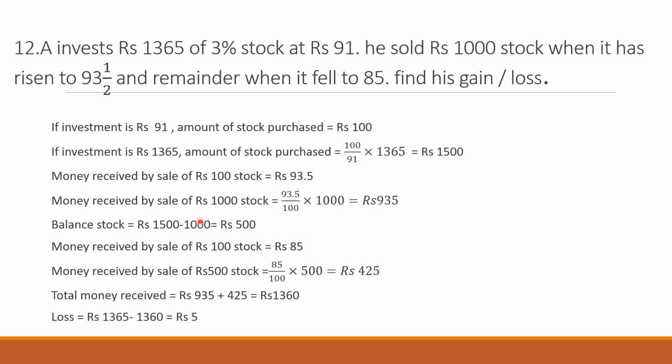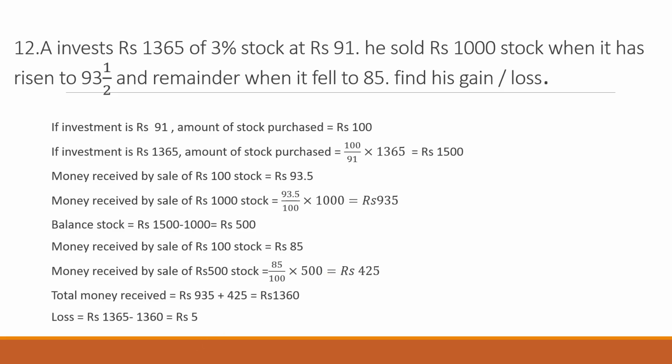Now how much balance stock is left? Face value of initial stock is 1500, sold stock face value is 1000. So the balance stock is 1500 minus 1000, which is 500. 500 stock is left. Now this he is selling when the rate of 100 stock is 85. So money received by the sale of 100 stock is 85. Money received by the sale of 500 stock is 85 upon 100 into 500, which is rupees 425.